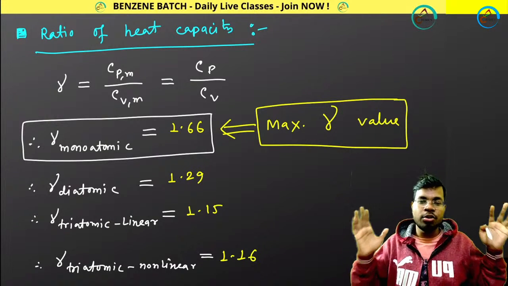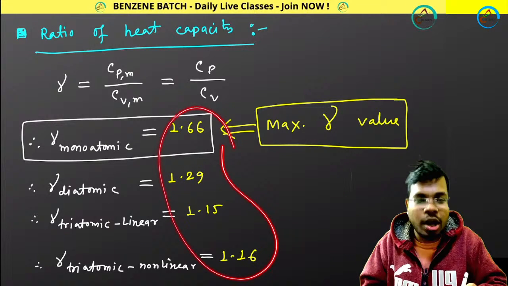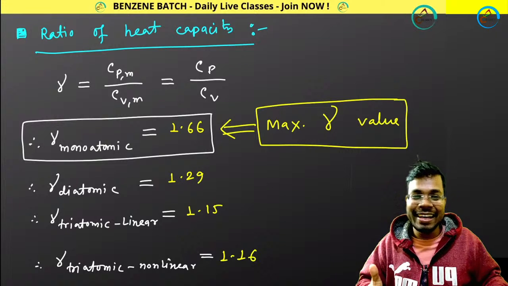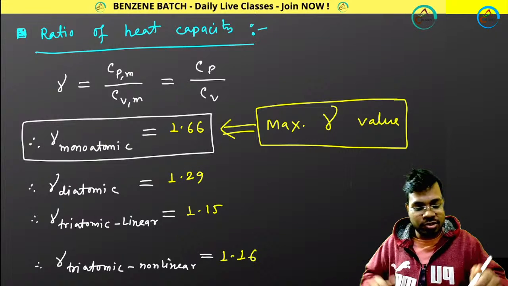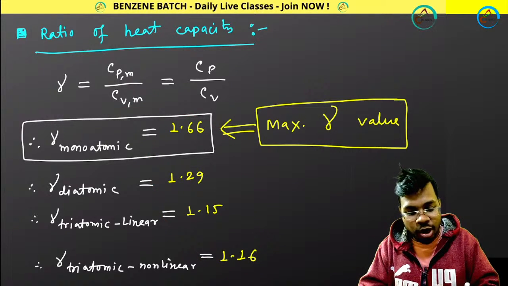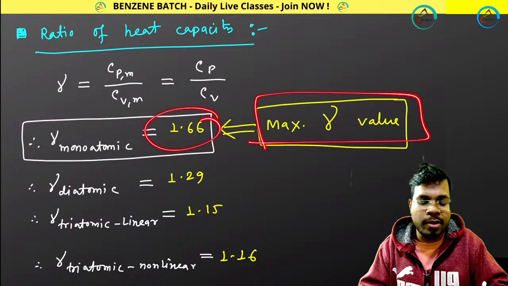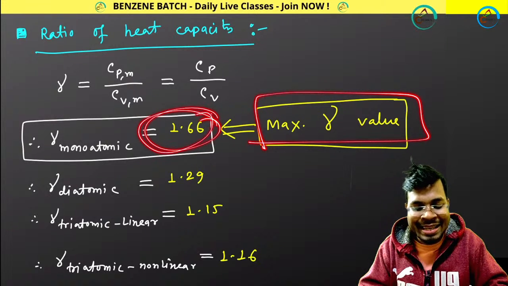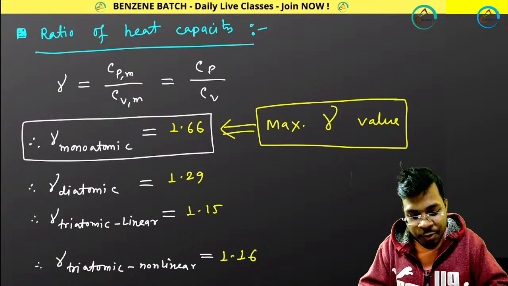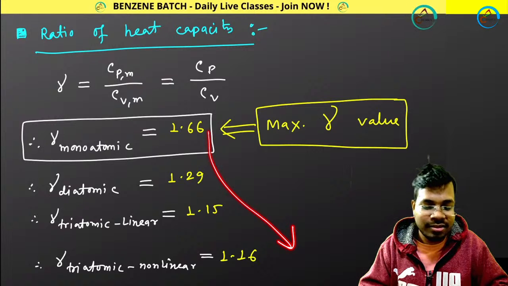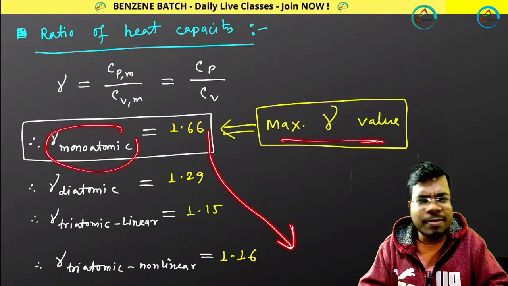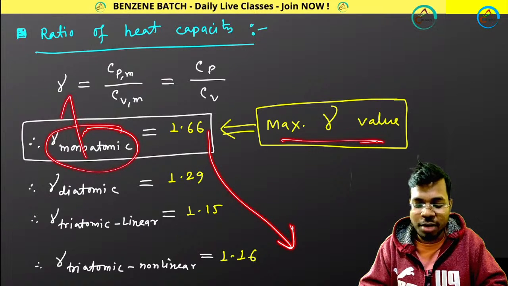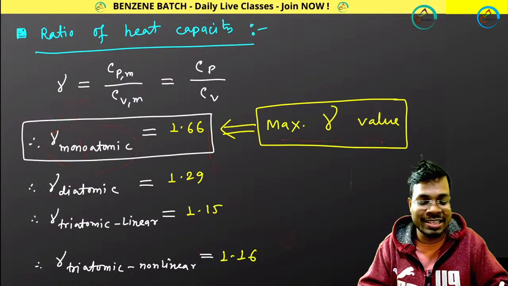You don't need to do the memorization every time, okay? You don't need to do that. Great. So remember this expression. And for monoatomic, that is the maximum gamma value. A gamma value more than that is impossible, because if you increase the number of atoms in the gas, the gamma value decreases. Monoatomic is the minimum number of atoms. Less than monoatomic gas is impossible. So this is the maximum value.